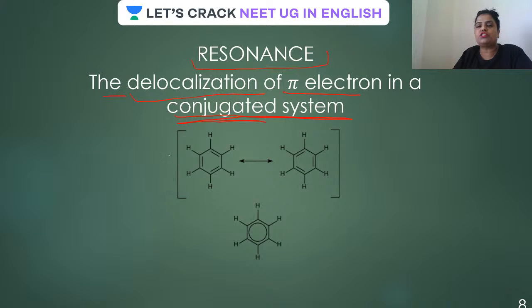What is the meaning of a conjugated system, guys? Conjugated system means suppose this is a double bond on this carbon. This is attached with another carbon with a single bond. Now that is further having a double bond and is attached to another carbon. Such a system is called a conjugated system. I'm repeating, this is one of the examples of a conjugated system. We are going to have many examples in this class, many examples of conjugation. Don't worry guys, stay tuned.